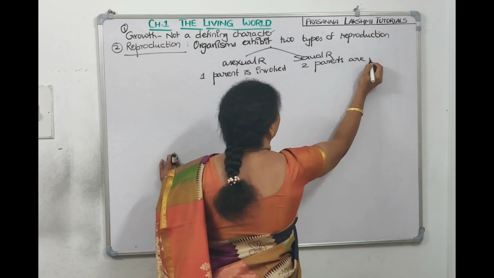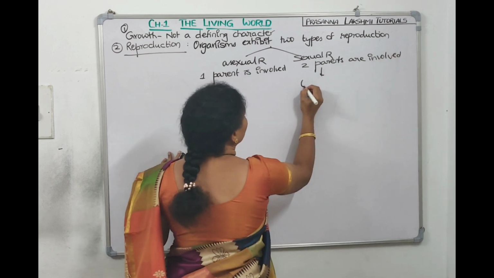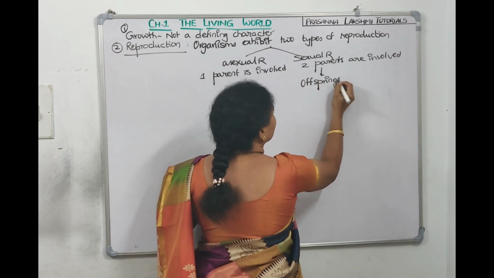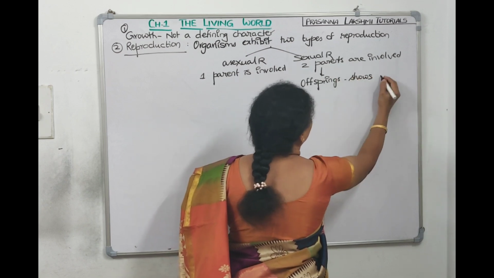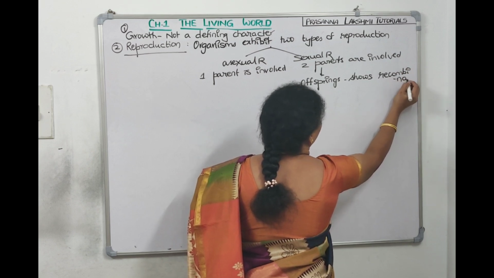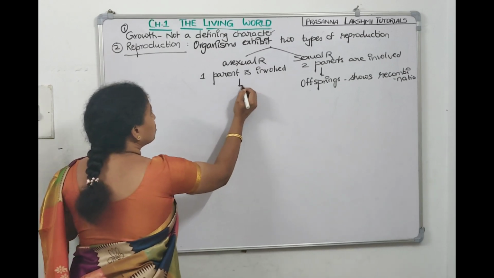Two parents are involved. Since two parents are involved here, recombination will come. The offsprings, the young ones, show recombinations. They show new combinations, not the parental combinations. Whereas here, from one parent only the offspring is coming.